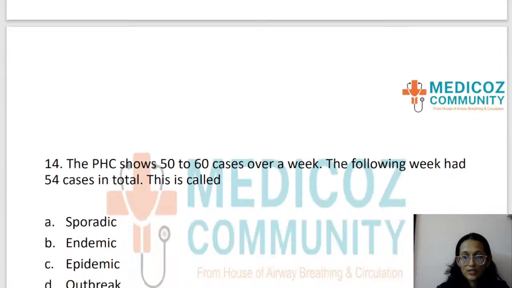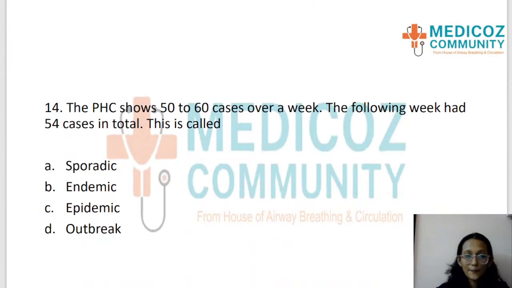Okay, so that was option A, the answer. Now moving on to the next question. The 14th question is, a primary health center shows 50 to 60 cases over a week. The following week had 54 cases in total. This is called, option A is sporadic, option B is endemic, option C is epidemic, and option D is outbreak.